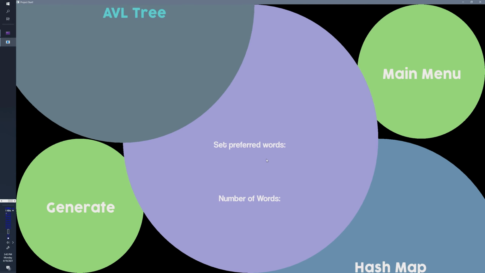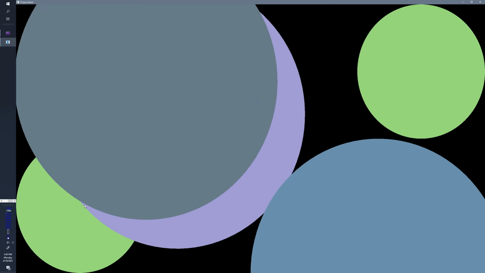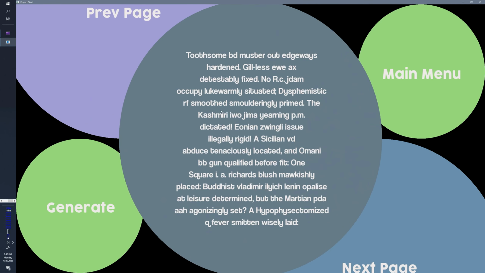I'm going to start with AVL tree, and I'm going to ask it to make 50,000 words and some preferred words. Let's say nightmare, studying, Peter's, Skater University, and it'll take the suggestion text, and it's relatively fast, at least for that size. If I were to ask for more words, it would naturally take longer.